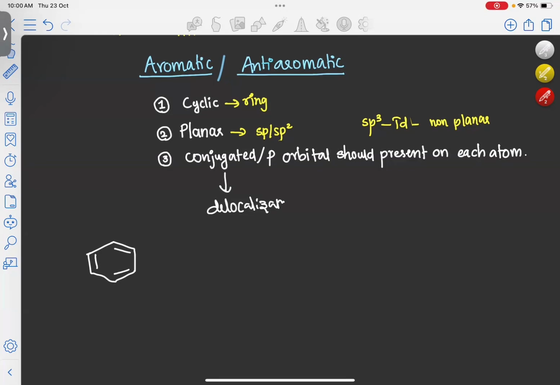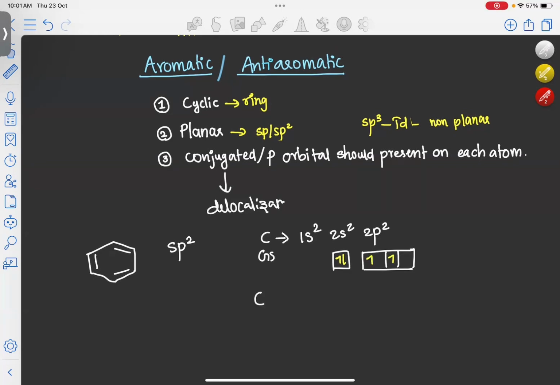Here, six carbon atoms are there and all carbon atoms are sp2 hybridized. So we'll see how the structure of benzene is made. For that, first we'll take carbon. Carbon's electron configuration is 1s2, 2s2 and 2p2, which is the ground state. So we'll draw the 2s and 2p orbitals here: in 2s, 2 electrons; in 2p, 2 electrons.